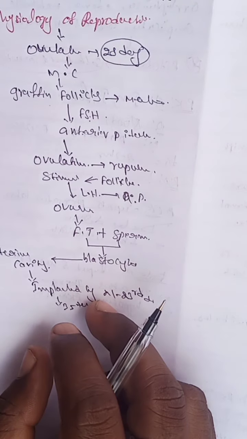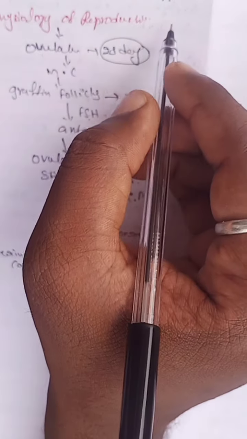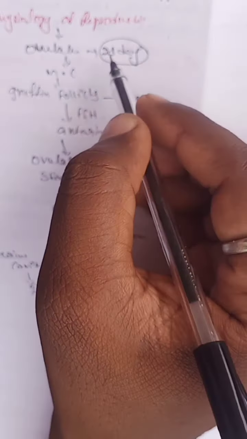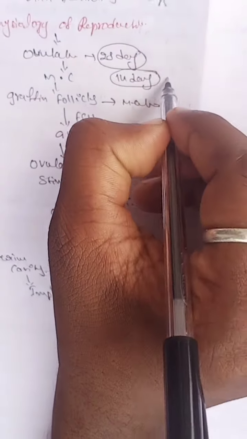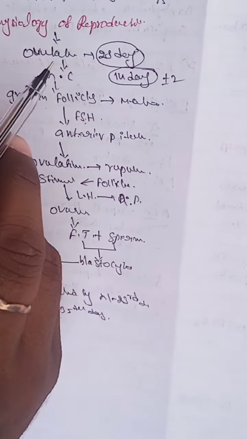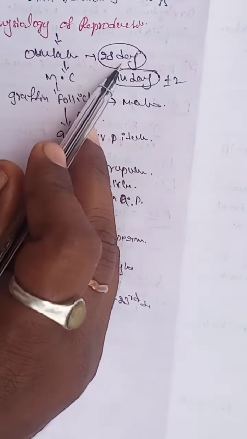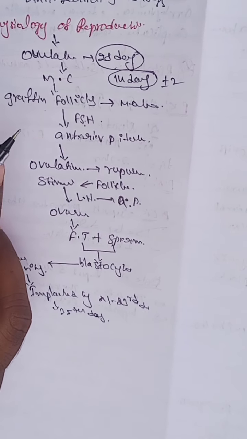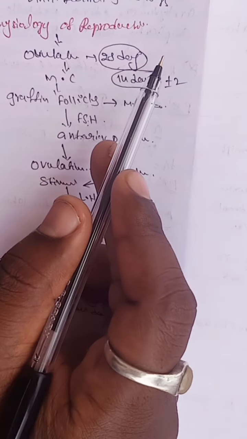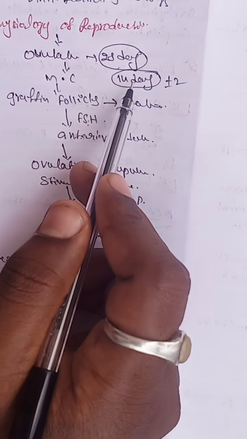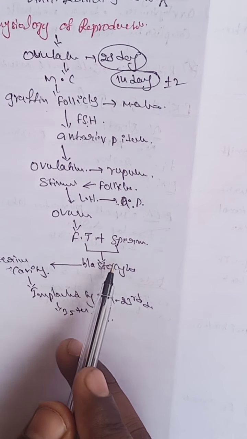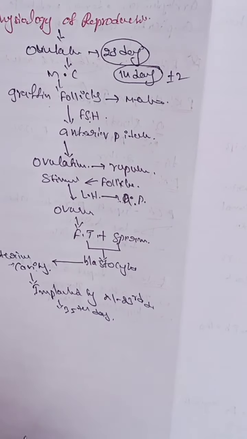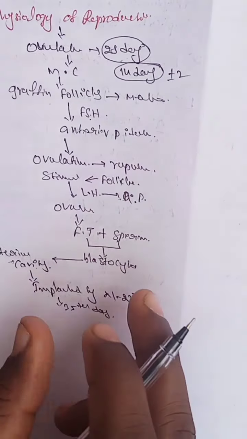The ovulation process occurs in the 28-day cycle. Usually the ovum is released on the 14th day, plus or minus 2 days. From the starting day to the 14th day, the egg is released. By the FSH and LH hormones, the ovum enters the uterine cavity and binds with the sperm, and the baby forms. This is the ovulation process, the reproduction process, and the fertility process.